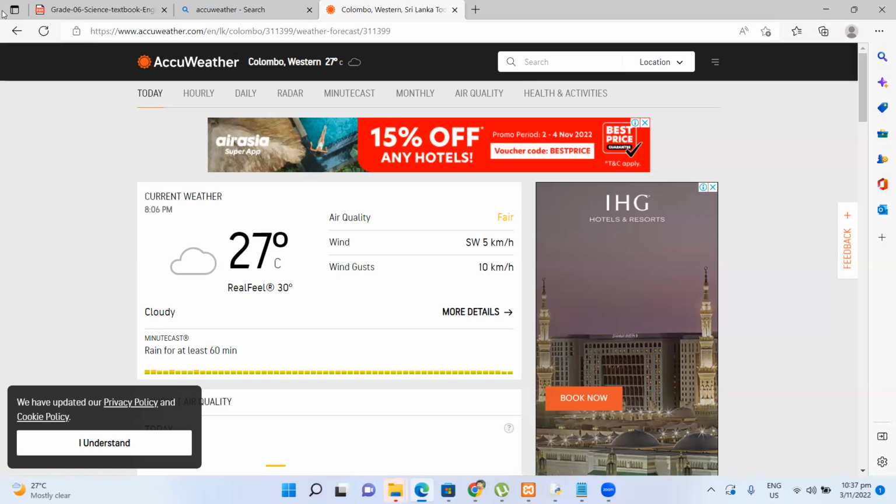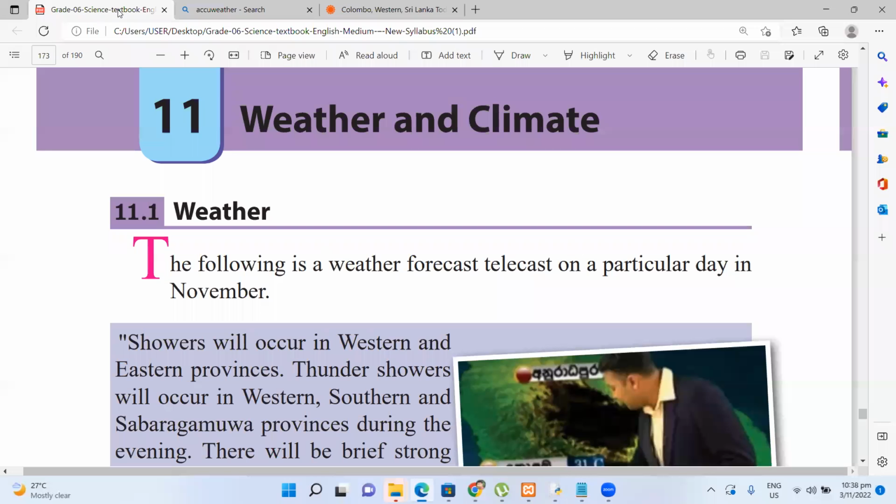This is a cool period, the temperature is very low, because this is the Christmas season. Likewise, in April, the New Year season, it is normally hot. That is climate: the usual weather over a long time.